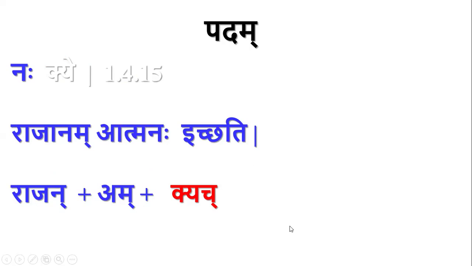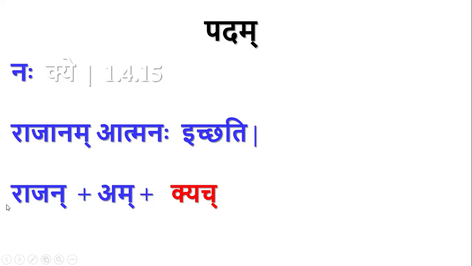In that sutra, we have supah atmanah kyach. So after sup, it means after subantam only, that pratyaya kyach is given. So it is rajanam atmanah ichchhati.